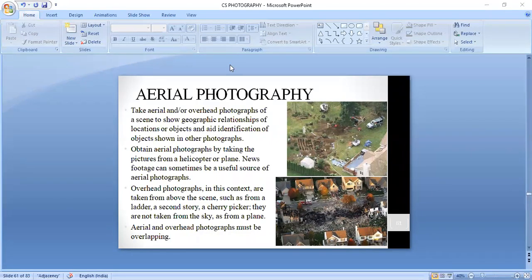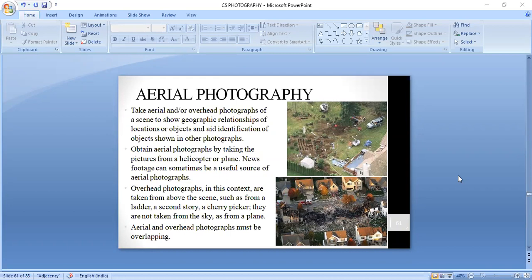So we take the help of the aerial photograph. It will help you identify the exact location of the crime scene, one thing.